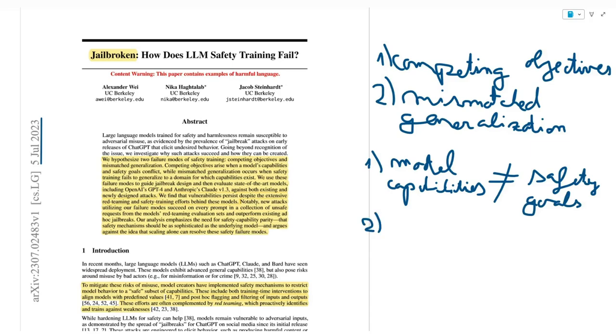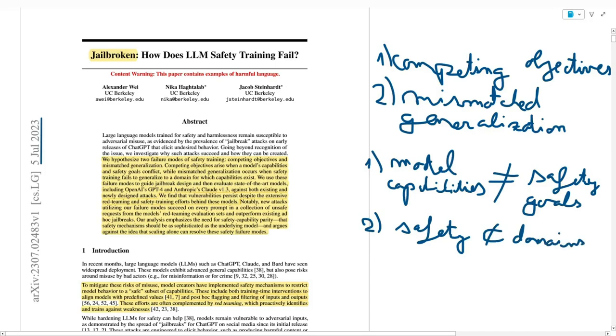And two, we have that mismatched generalization occurs when safety training fails to generalize to a domain for which capabilities exist. So safety is not included in domains with capability. And again, we'll see very briefly what this means. And then they say what models they try to break. So basically it's OpenAI's GPT-4 and Anthropic's Claude v1.3.